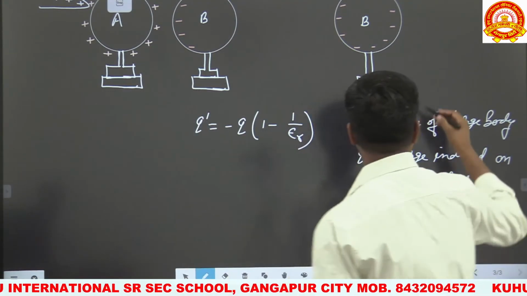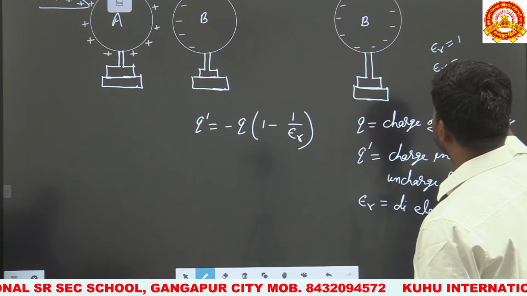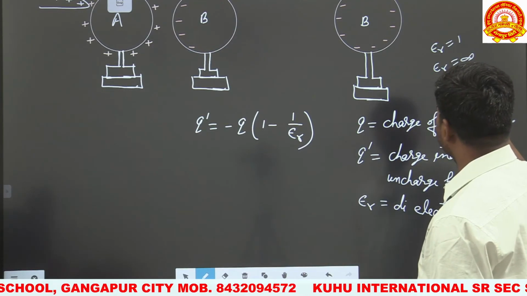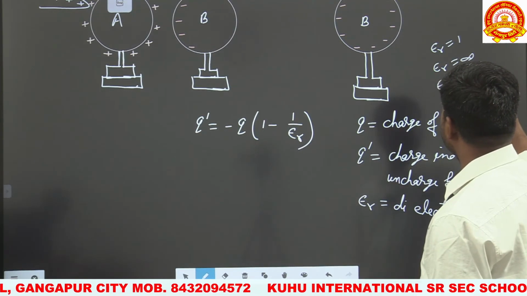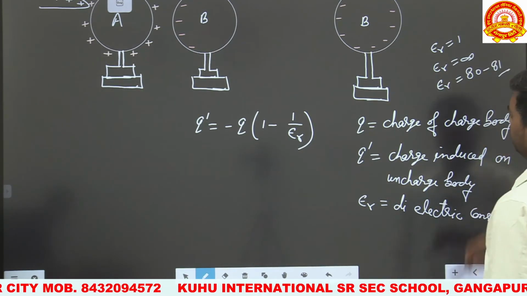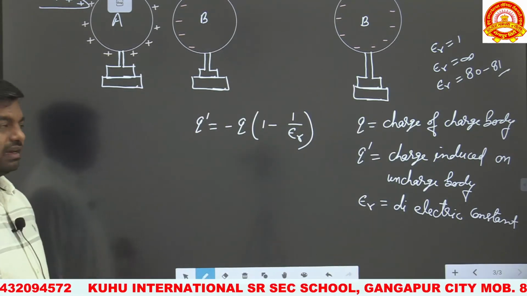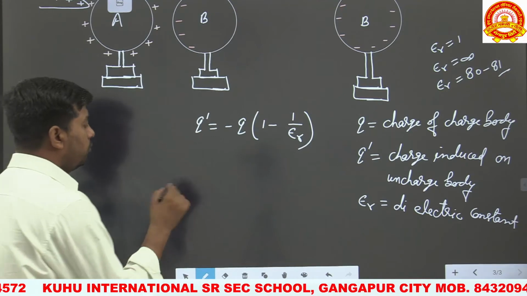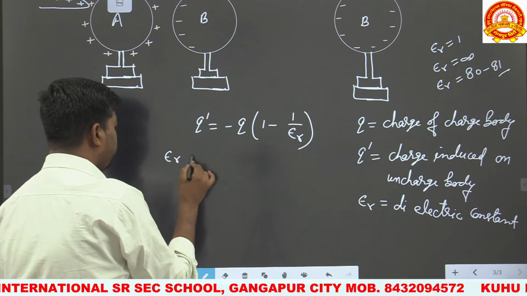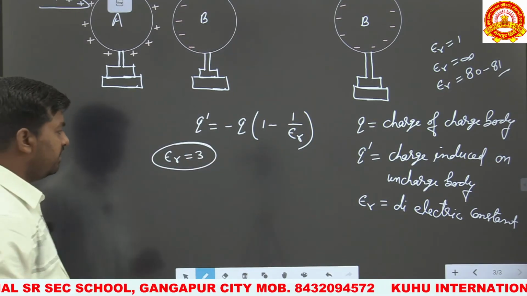For air or vacuum, its value is 1. For pure metal or conductor, it is infinite. For water, it is maybe 80, and in some books it is considered as 81. Or for glass it is 3 to 4. So we consider that a body is made up of such type of material having dielectric constant 3.